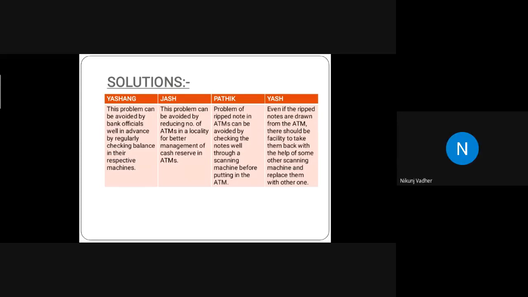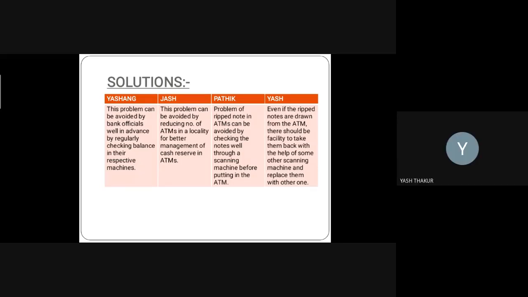Let me tell you one thing. When you are dispensing a note, at that time you can scan the number which is available on each currency note. Let's say a note which is returned to the machine is a note which was dispensed just 2 or 3 minutes before, or 5 minutes, then only it will accept it. Otherwise, it will not accept it.